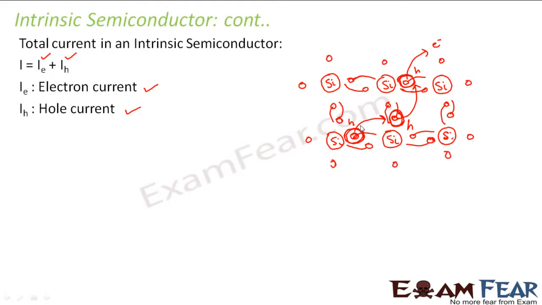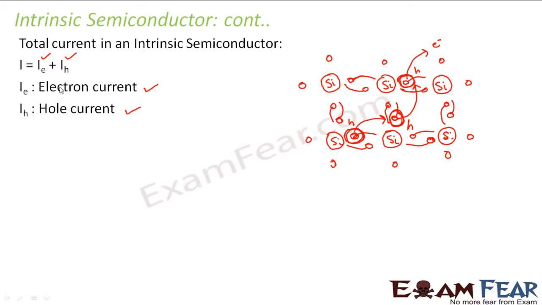As I mentioned before, a hole is nothing but the vacancy created by an electron. But to simplify things, we assume that a hole is like a charged particle with positive charge. So the electron motion is understood in terms of hole motion, so that we do not get confused.